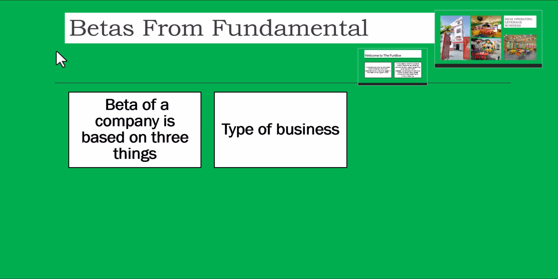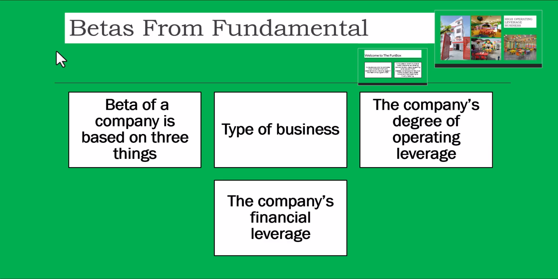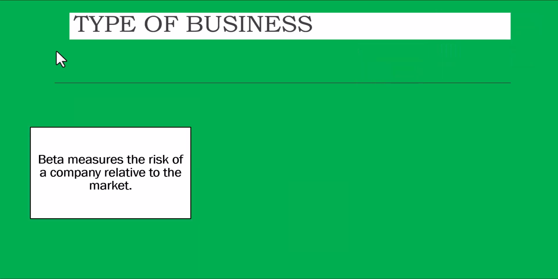Now, betas from fundamentals. The beta of a company is based on three things: the type of business, the company's degree of operating leverage, and the company's financial leverage. So we have seen that now through an example. Now, type of business. Just read it.